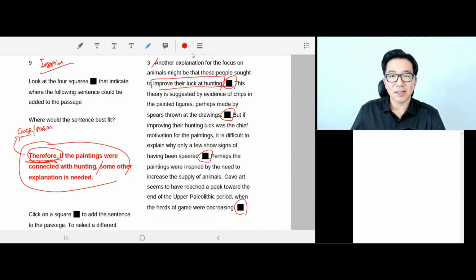But the first sentence's main idea is another explanation for the focus on animals might be that it was to improve their luck at hunting. So it cannot be the first box.